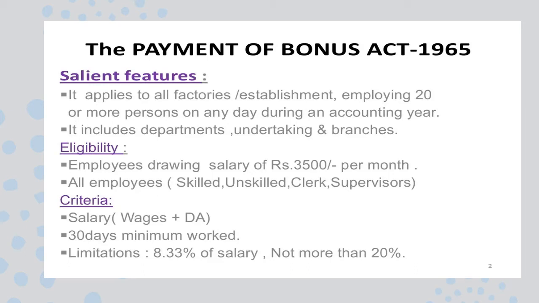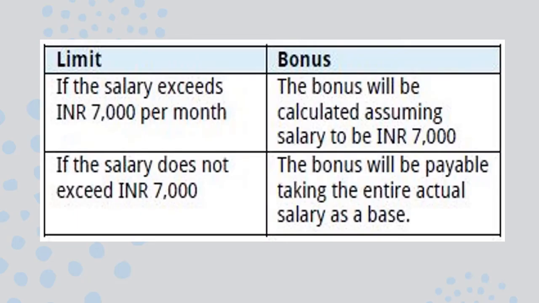The criteria for how the bonus is fixed is based on the wages they earn plus the dearness allowance. A minimum of 30 days work should be there, and as I told you, the maximum is 20% and the minimum is 8.3%. The bonus payable limit is, if the salary exceeds rupees 7,000 per month, the bonus will be calculated assuming the salary as 7,000; and in case it is exceeding 7,000, the bonus will be calculated based on the entire salary that is to be taken into consideration. So this is how we calculate how the bonus is to be paid.